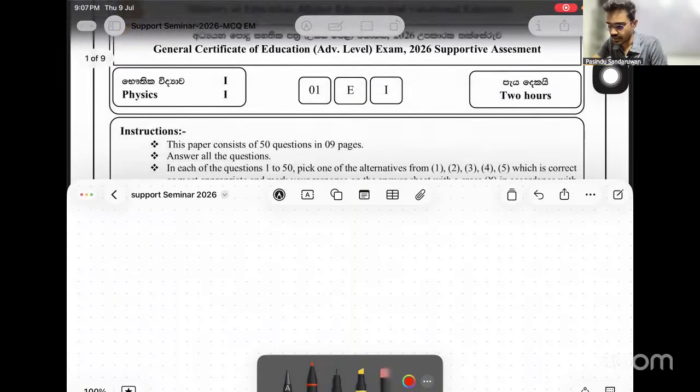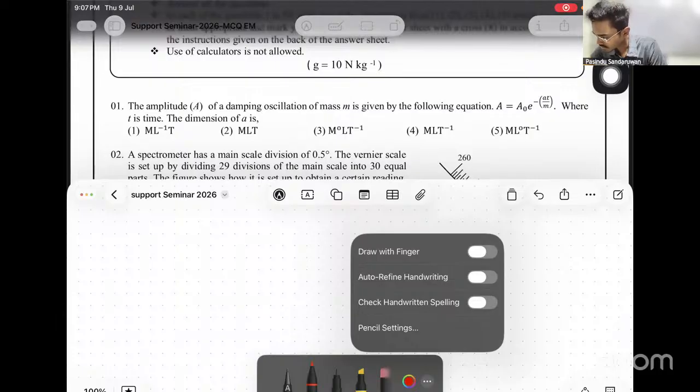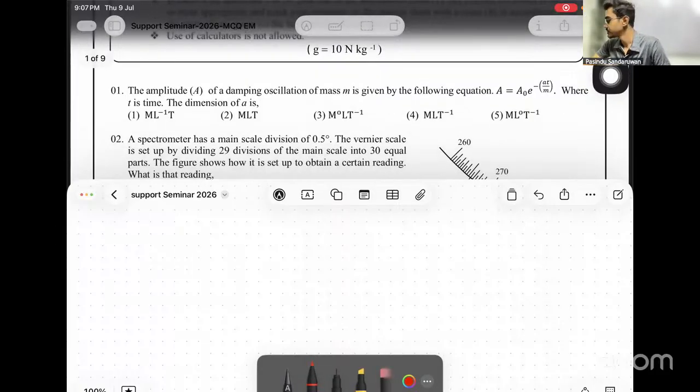Then let's start from question one. Since we are discussing a new paper this year, a seminar paper, I'll be explaining the background a little more compared to past papers, so that students at any level, whether fluent, average, or still struggling with the subject, should be able to understand after the explanations.